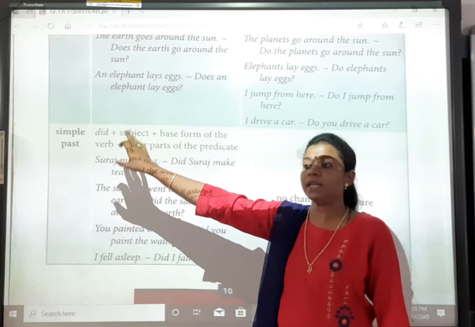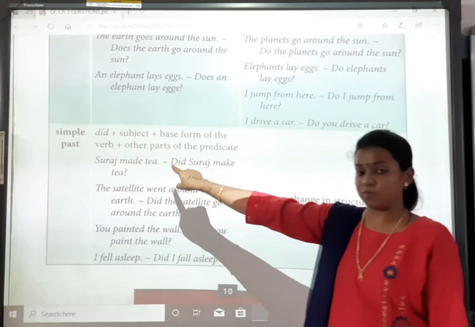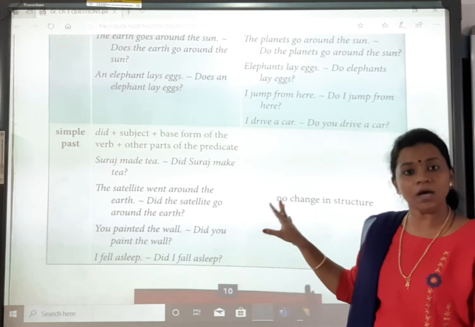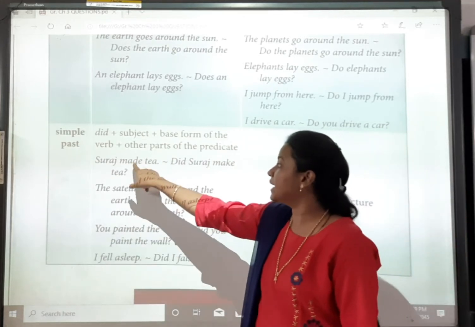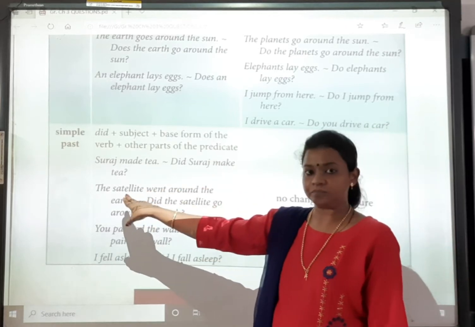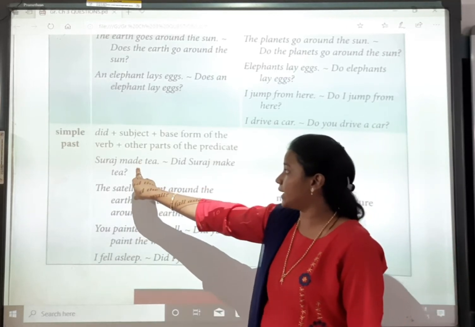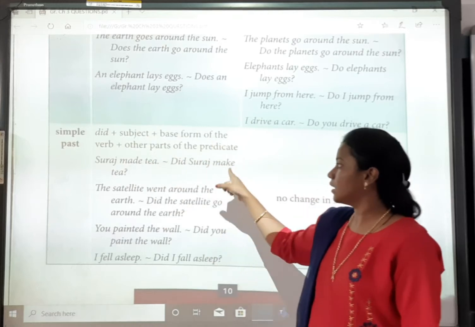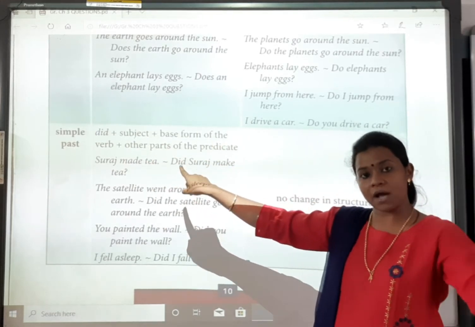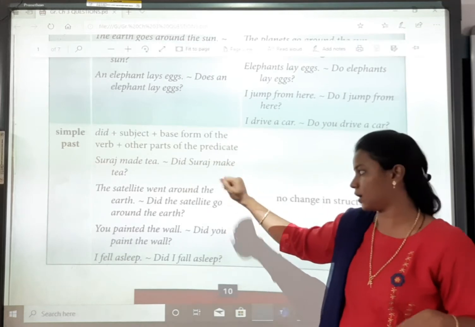So did plus subject plus base form of the verb and other parts of the predicate. Suraj made tea. So did Suraj make tea? Here this made verb will change, because we are already using did, so it is in the past. So हम यहाँ पे make कर देंगे.